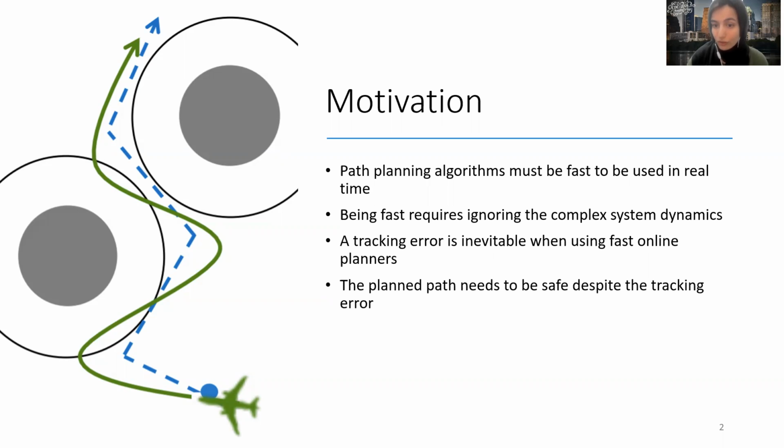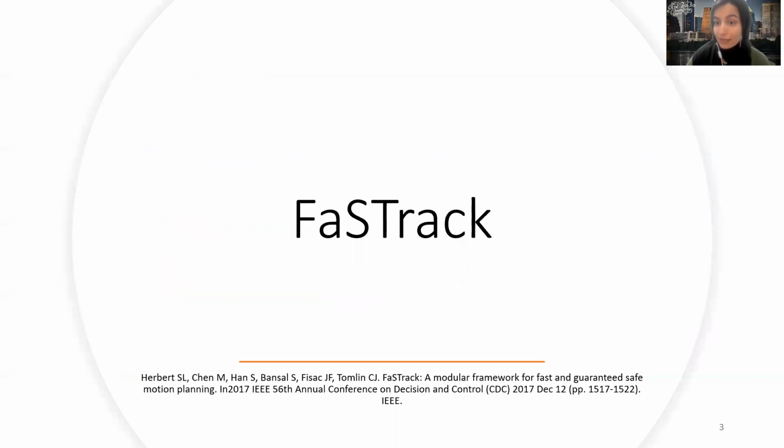One way to make sure the planned path is safe despite the imperfect tracking is to account for a tracking error bound or TEB when checking for paths collision with obstacles. And PAFastrack does exactly that, albeit a bit too conservatively, which we'll talk about in detail.